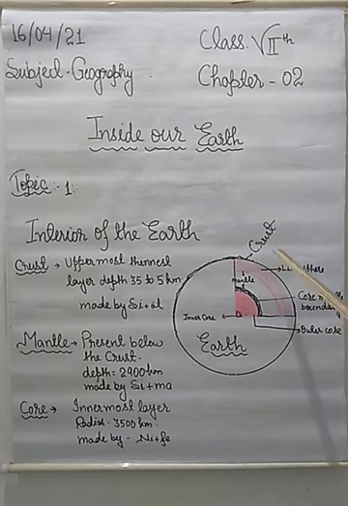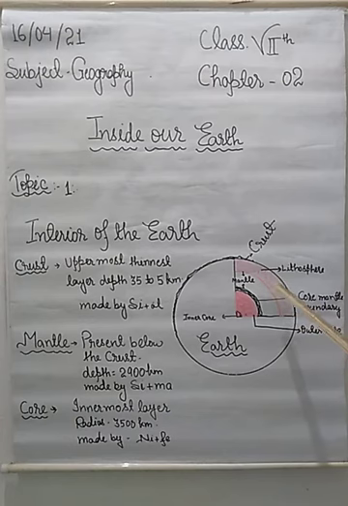So students, the uppermost layer of the earth, which is known as crust, is also known as lithosphere. As you can see here, it is written lithosphere. And the second layer of the earth is known as mantle.